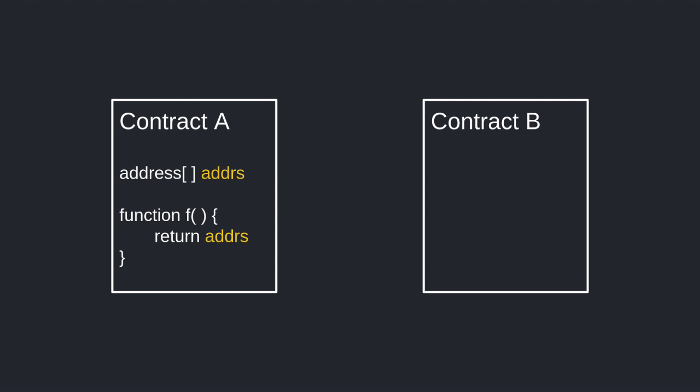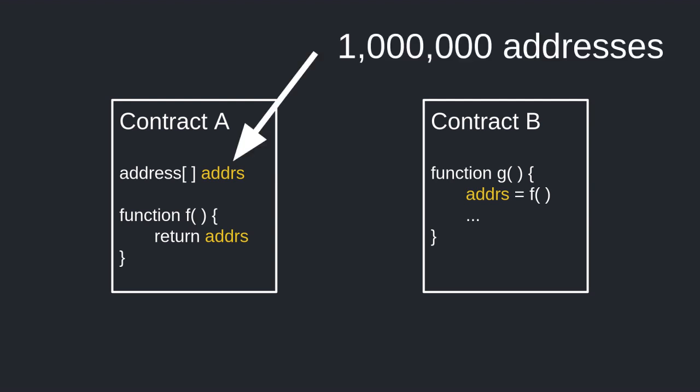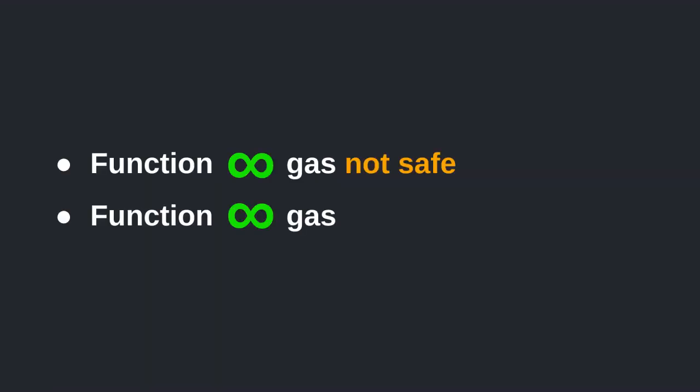Wrong. Why? Imagine contract B has a function that calls contract A to get the array of addresses and does something with it, like sending ether to each address. Now, what would happen if the array of addresses in contract A is huge and contract B tries to get it? The function in contract B will fail every time, and many people are unhappy that they can't receive their ether. So to summarize, when writing smart contracts, you'd rather be safe than sorry, and one way to be safe is to write functions that have a bounded consumption of gas.